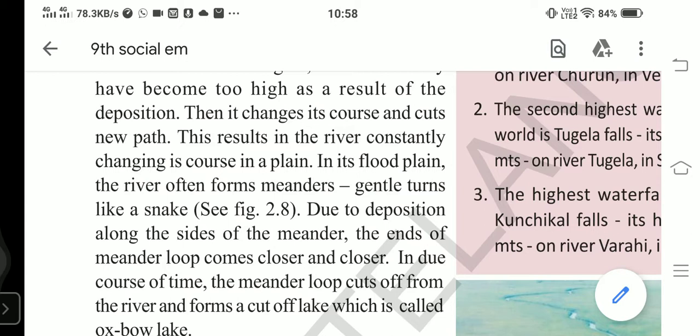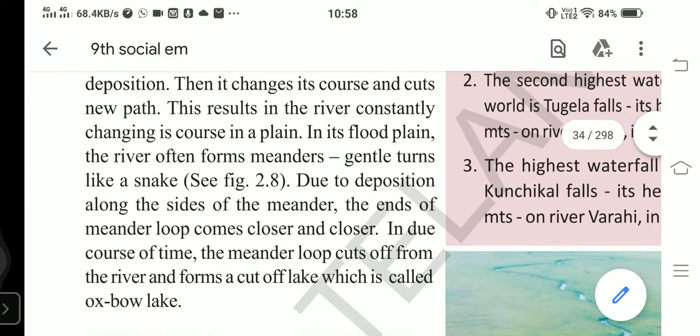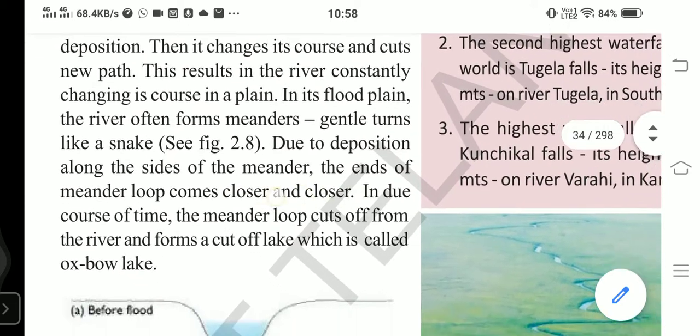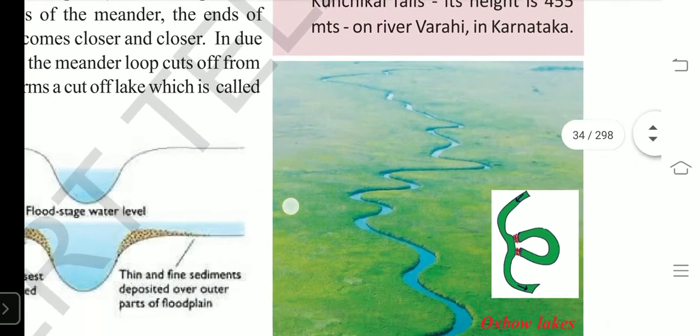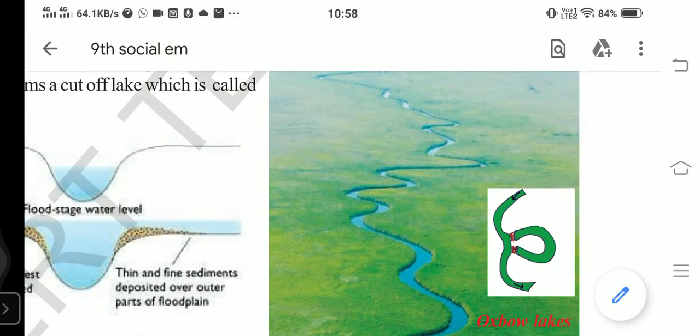Okay, due to the deposition of the silt at the bank of the river, it then turns to forming a loop. How is the loop? Look here in the figure, an oxbow lake is given, right?